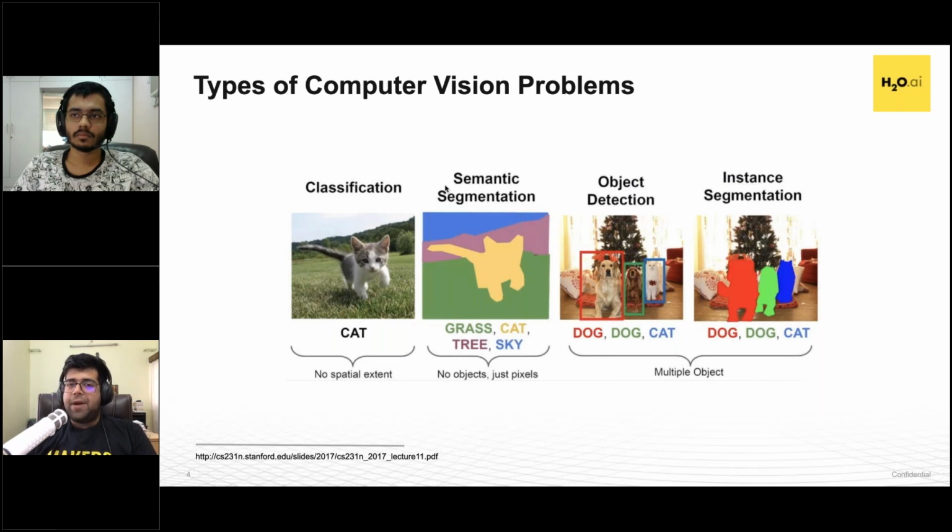The second one that is more important to, I believe, a lot of industries and a lot of practical use cases is semantic segmentation. So here we're not trying to detect what's in the image, we're trying to understand the pixels at individual levels. Now, why would you even want to do that? Let's say for a self-driving car that's driving on the road, you'd want to understand which pixel is a footpath, which pixel is the road, where are you allowed to drive.